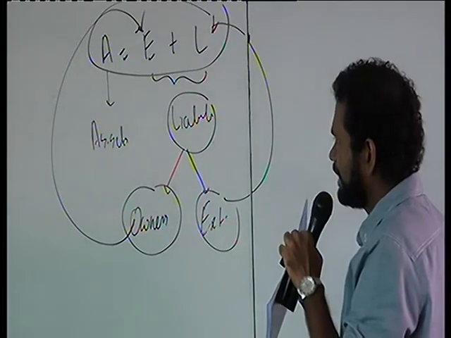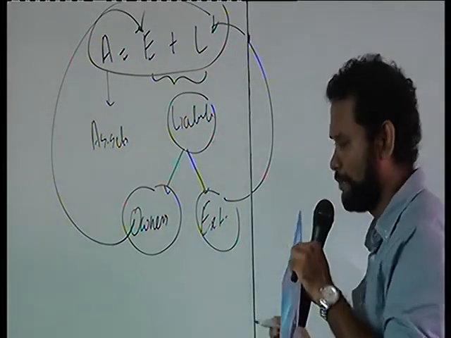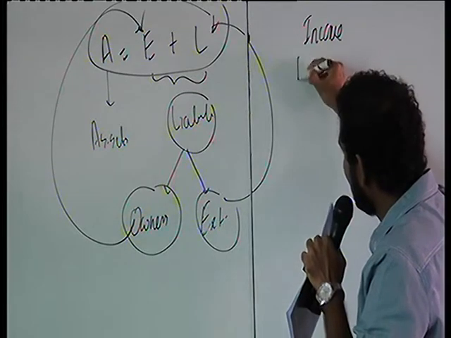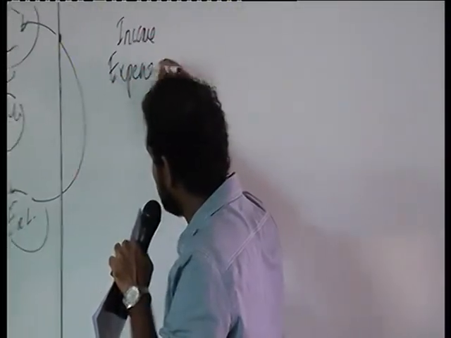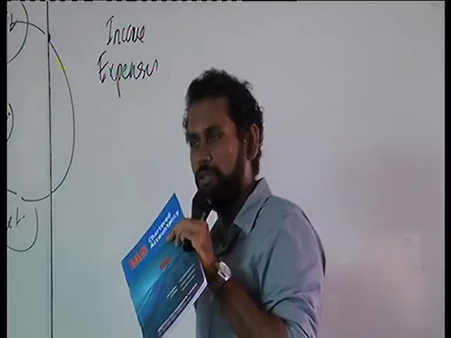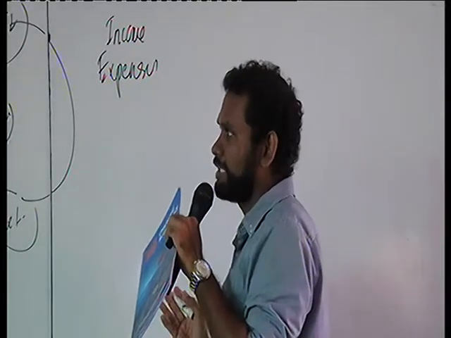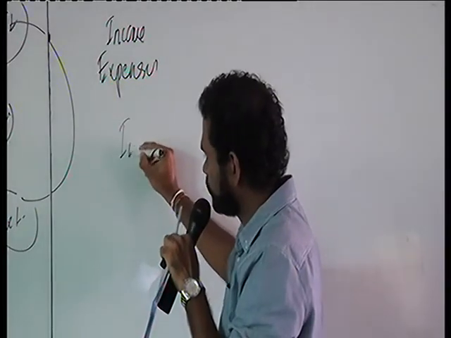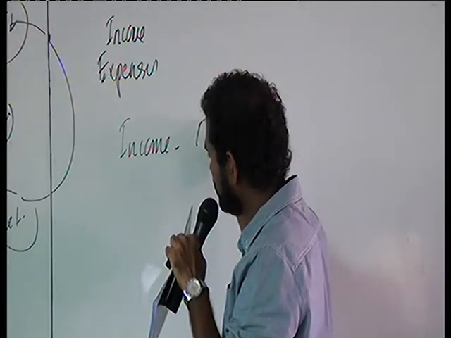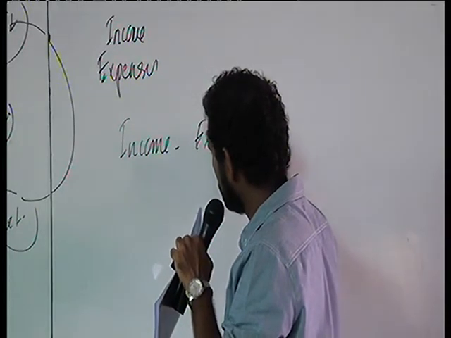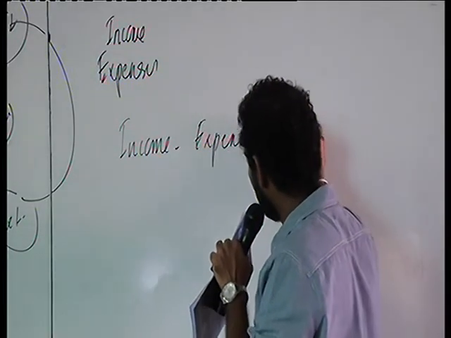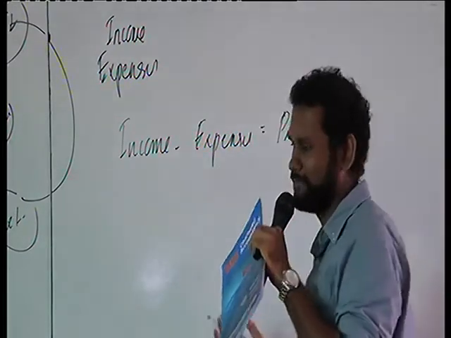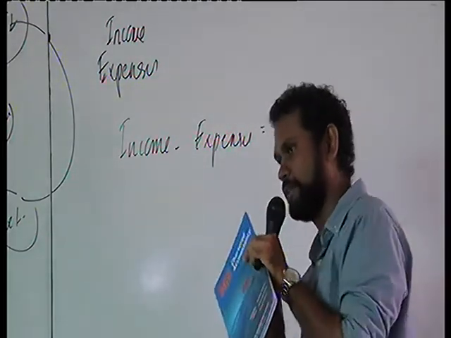And then we expanded the accounting formula by introducing two elements, that is income and expenses. So when you incorporate income and expenses into this accounting formula, we all know that income minus expenses would be profit, or if the expenses are more than the income, then it would be a loss.